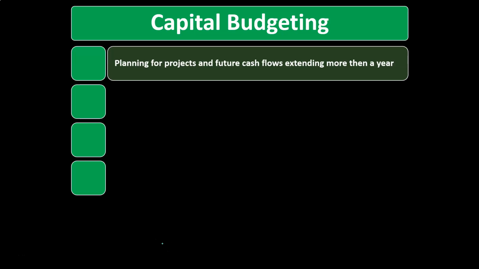Capital Budgeting, planning for projects and future cash flows extending more than 1 year. So we're thinking about our capital allocation. We're typically thinking about the capital allocation often in the format of us putting down a large amount of money up front in order to invest in something that we expect to have a future cash inflow in. The idea being that these are longer-term types of projects.